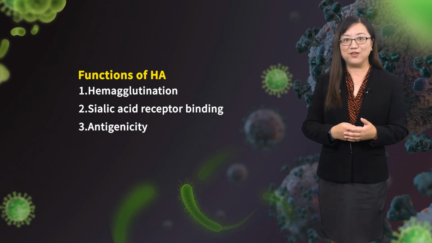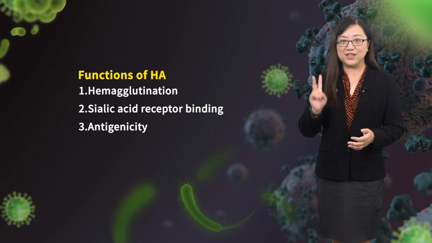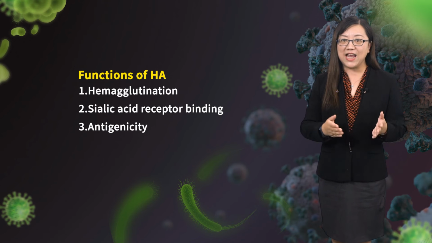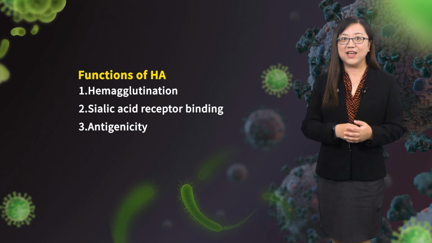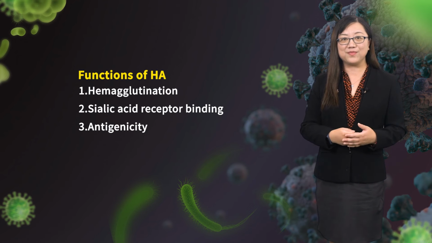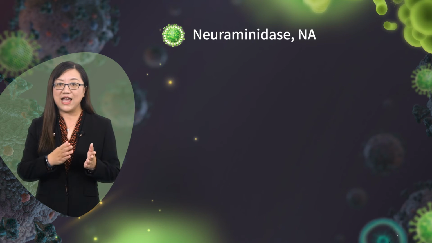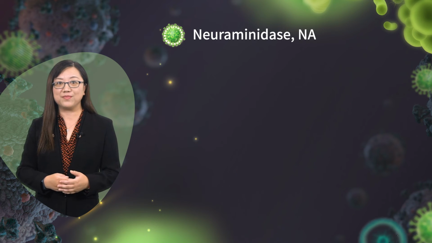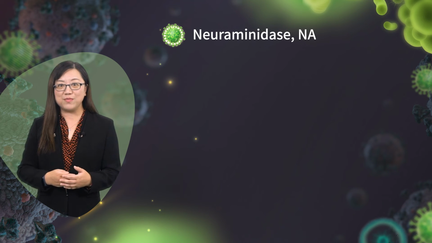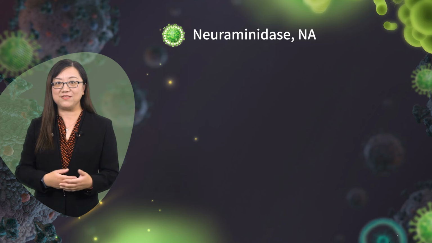Summarize the functions of HA. 1. Hemagglutination. 2. Binding to sialic acid containing receptors. 3. Antigenicity. Neuraminidase, NA. The suffix ase tells us that it is an enzyme. Yes, the neuraminidase glycoprotein forms a tetramer and has enzyme activity.